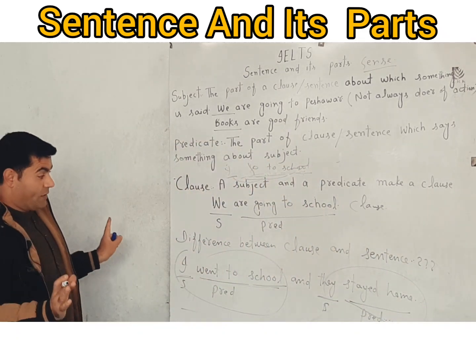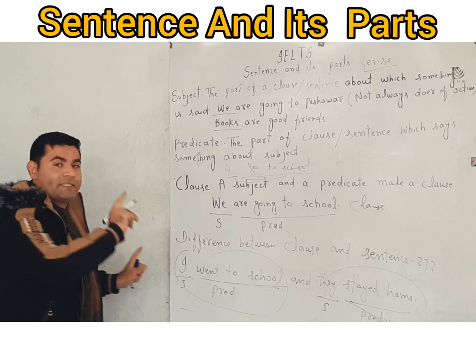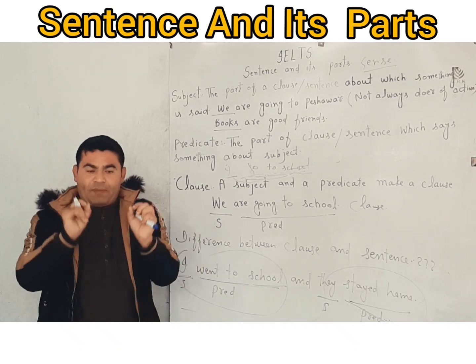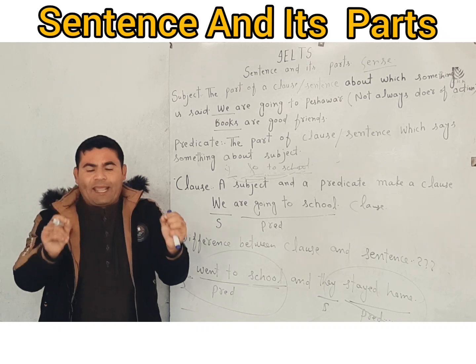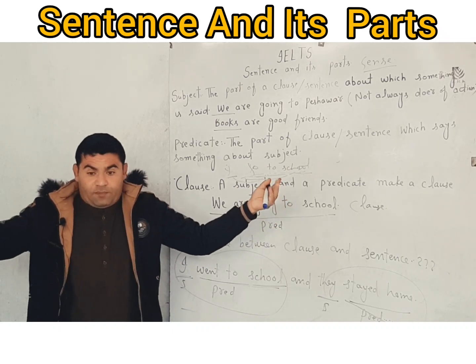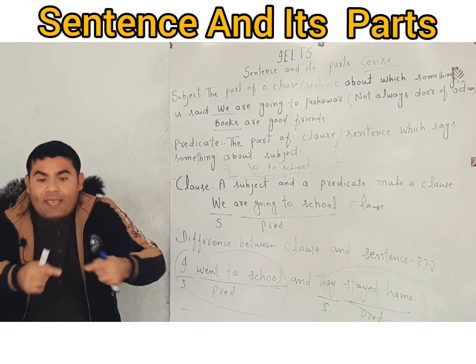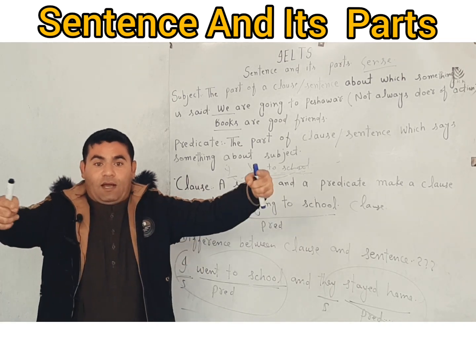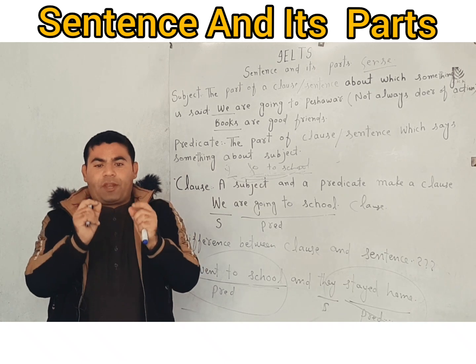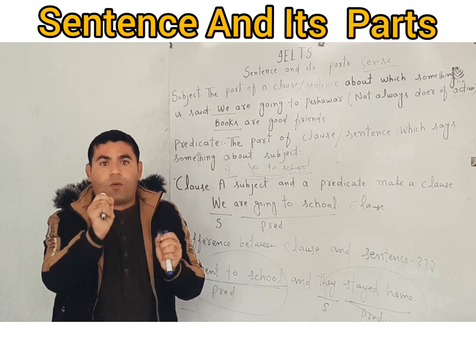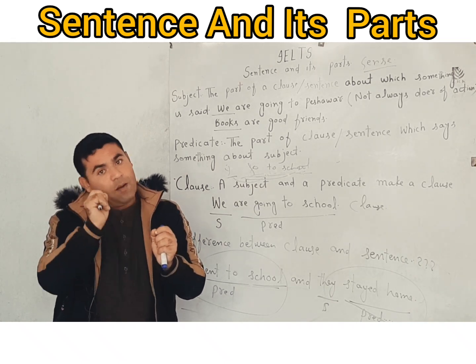The sentence is one. Clauses are two, but the sentence is one. So the main difference between clause and sentence is that a sentence can have many clauses or more than one clause, and a clause is a single combination of a subject and a predicate.